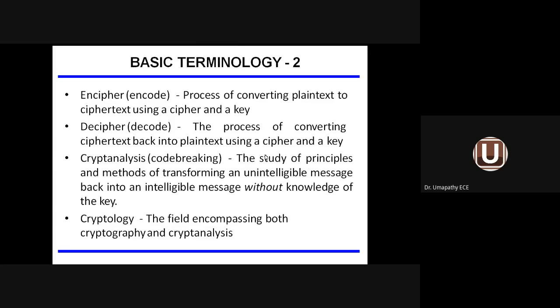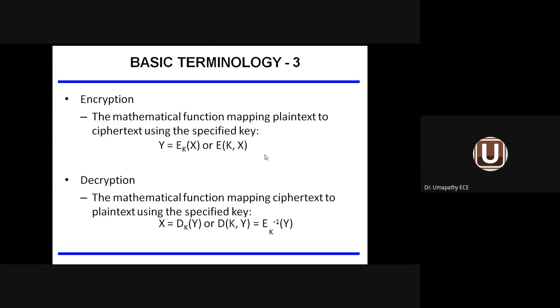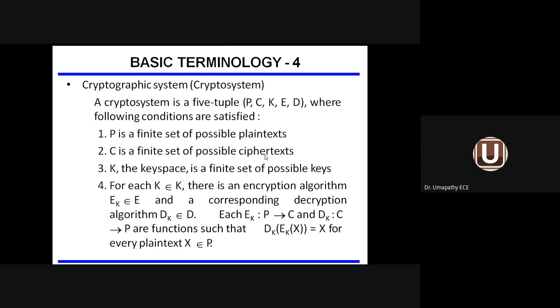Cryptology means both cryptography and cryptanalysis put together. Cryptology is nothing but a science or an art. So I was telling the meaning of encryption and decryption. Encryption means converting original information to secured information. Decryption means converting secured information to original information, or in other words, converting plain text to ciphertext and ciphertext to plain text are called encryption and decryption, respectively.